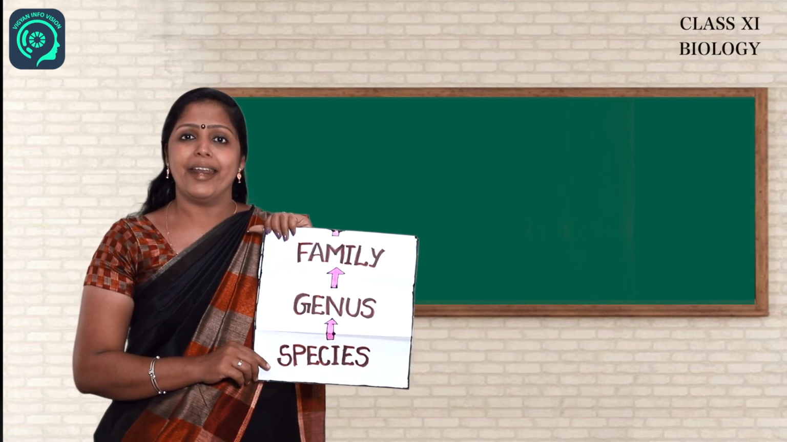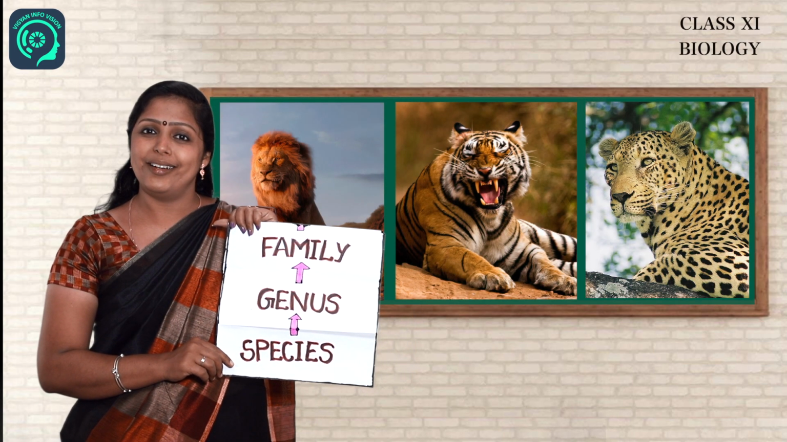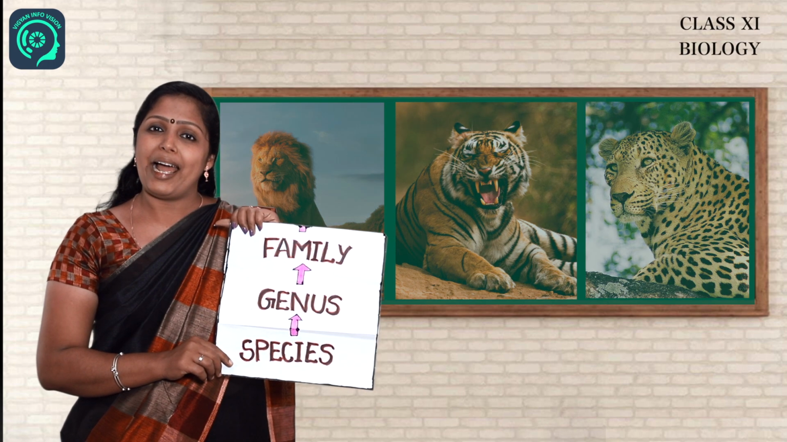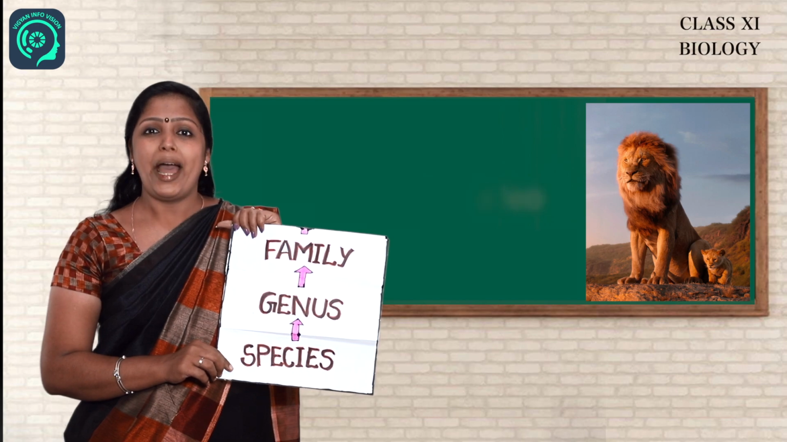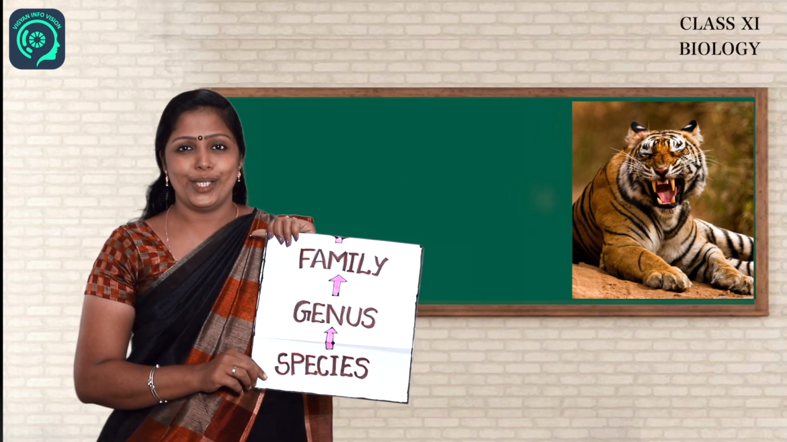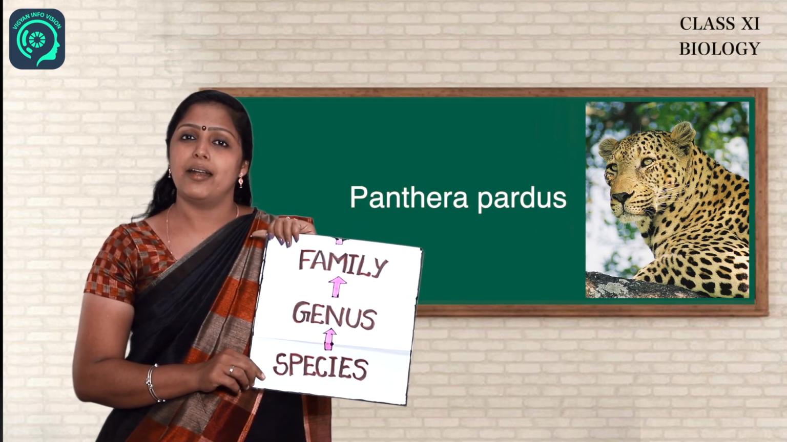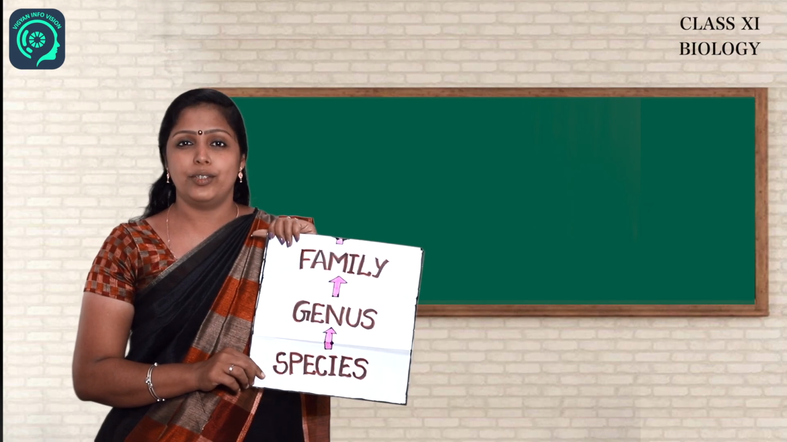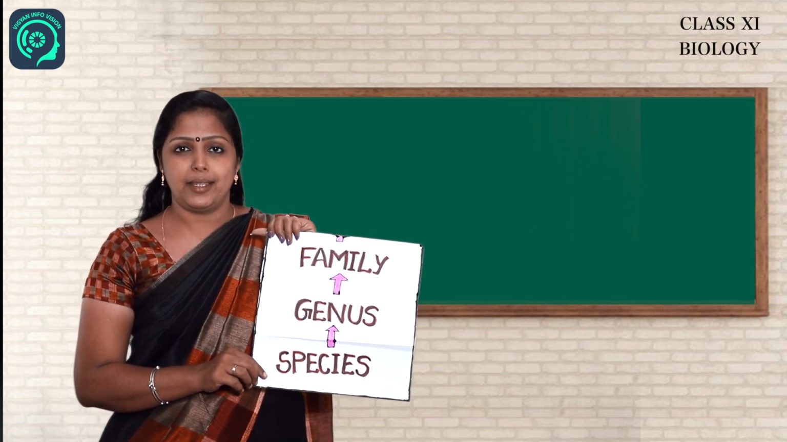Let us take another example from animals: lion, tiger and leopard. For lion, the scientific name is Panthera leo. For tiger, the scientific name is Panthera tigris. And for the leopard, the scientific name is Panthera pardus. In all three, the genus name is the same, which is Panthera.